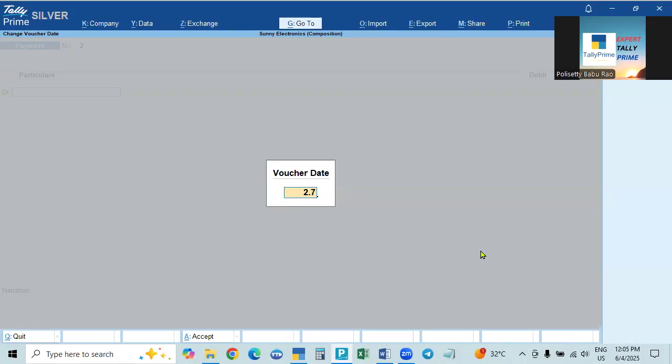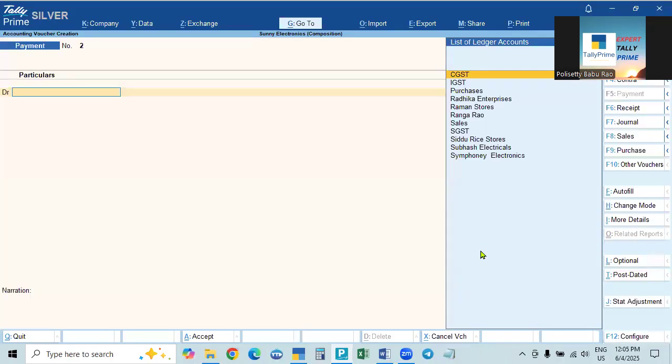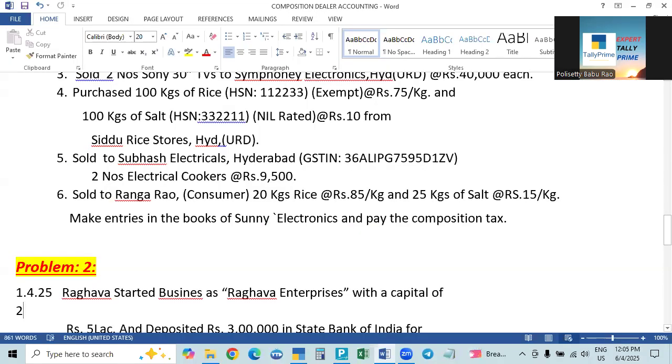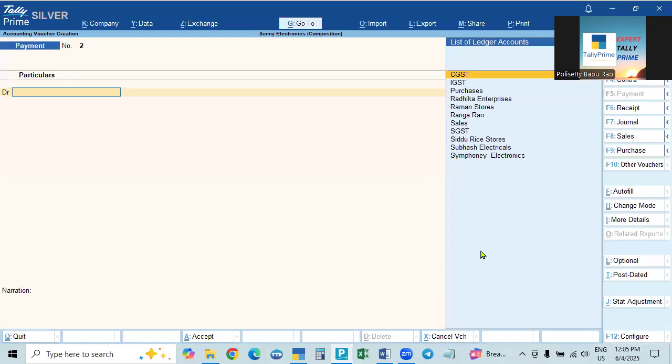Actually, when you file the return, that date we will make the payment also. So now we are making the payment on 2nd June. And here, what to do? We have to pay money for CGST and SGST. So you can select CGST, SGST. What is the amount?